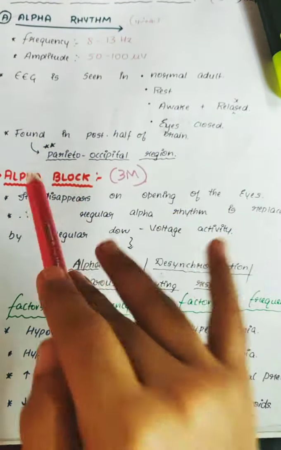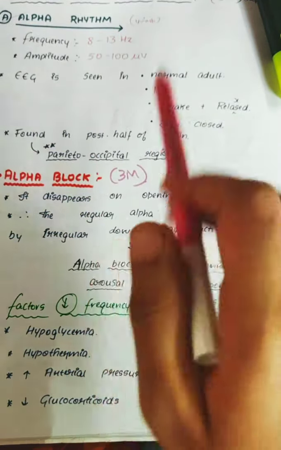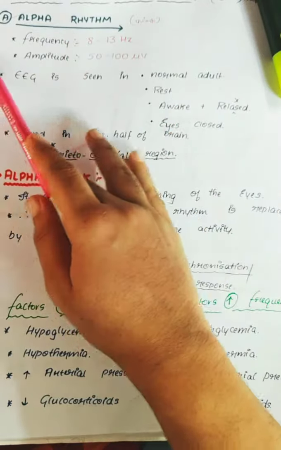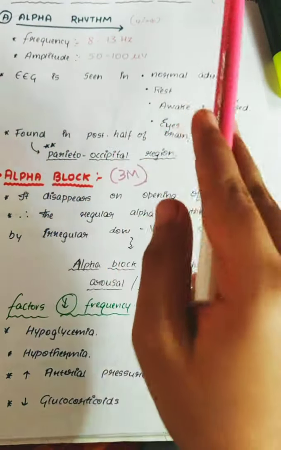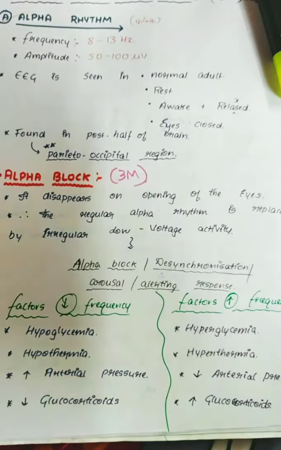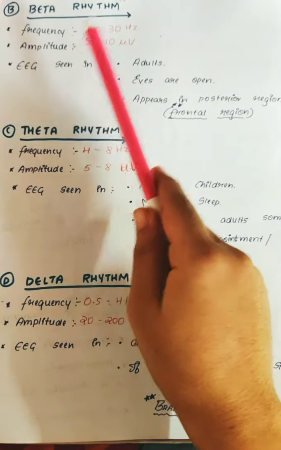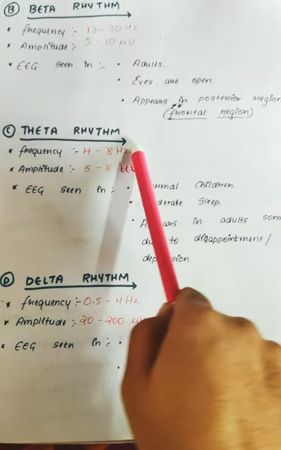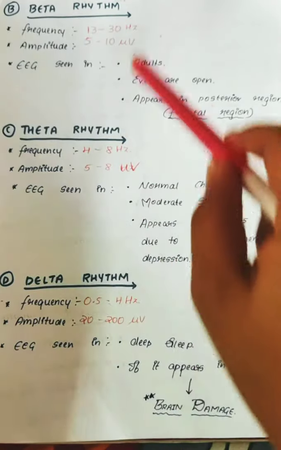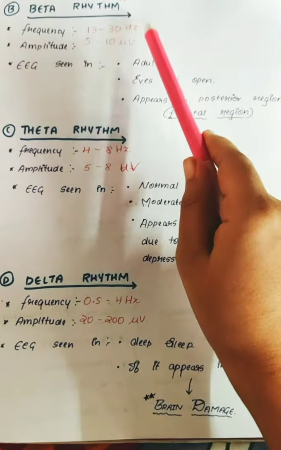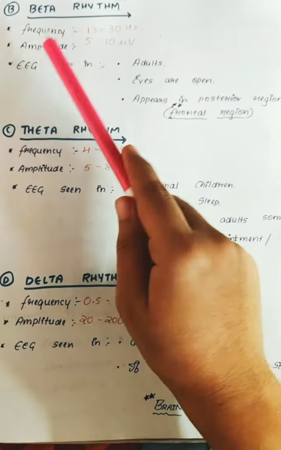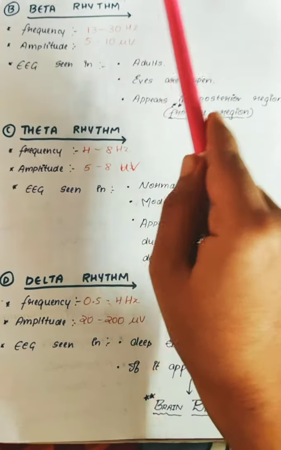And what happens if there is alpha block or if the person is opening eyes? Now we'll move on to the beta rhythm. Alpha rhythm, the first rhythm, is completed. So we'll be moving on to the beta, theta and delta rhythm. The second rhythm is the beta rhythm, the third rhythm is the theta rhythm, and the fourth rhythm is delta rhythm. Beta rhythm has a frequency of 13 to 30 hertz and the amplitude will be 5 to 10 microvolt.